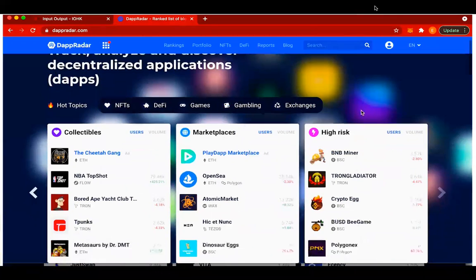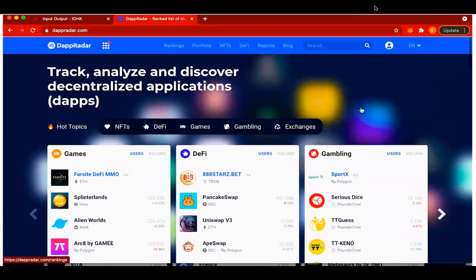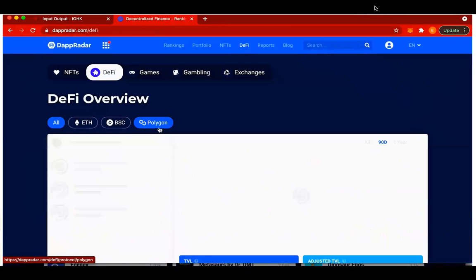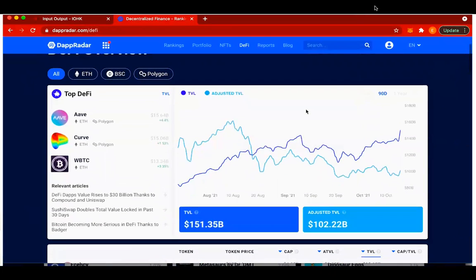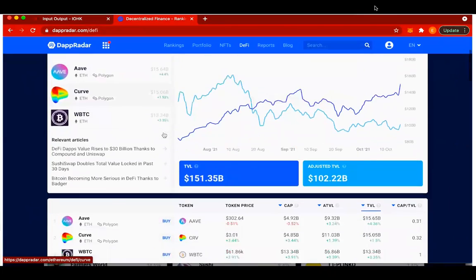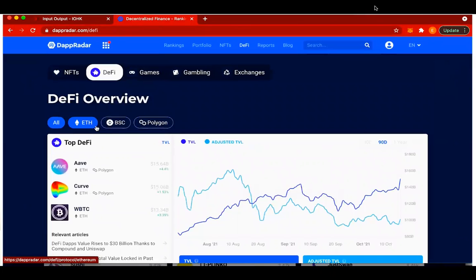Now, let's say I want to look at DeFi applications. So I click on DeFi, and then I have all the DeFi applications appearing, the top DeFi appearing here. And what I also see in this website, I can investigate DeFi that is built on top of Ethereum, on top of Binance Smart Chain, but also on top of Polygon.